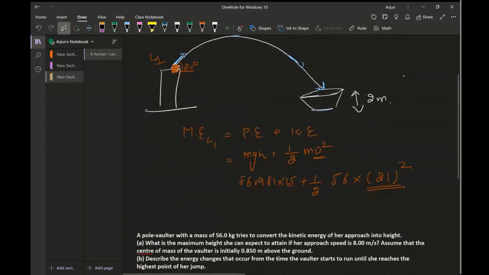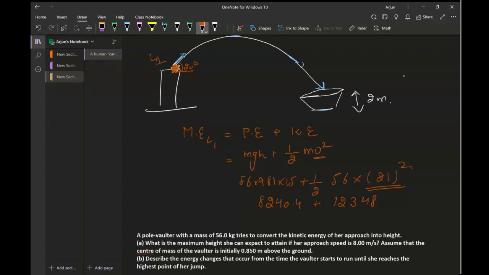Now if I do the math, this should come out to be 56 multiplied by 9.81 multiplied by 15. This value is 8240.4, plus 21 squared multiplied by 56 divided by 2, that is 12,348.